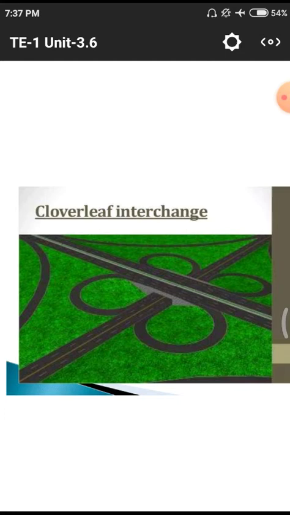In this complete cloverleaf interchange, the road section is like the pattern of a flower with a central part. That means we have a major lane and a minor lane, connected at the intersection. In the middle we have an overbridge, and a RUB, an underpass and an overpass. Both we are having. The minor line has the underpass, and the major line comes over the overpass.